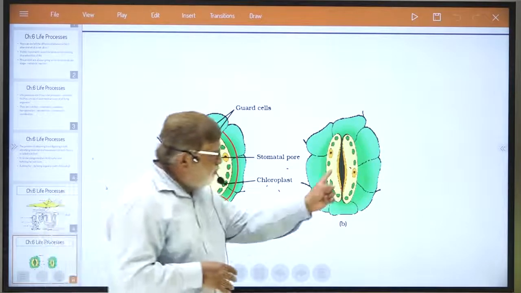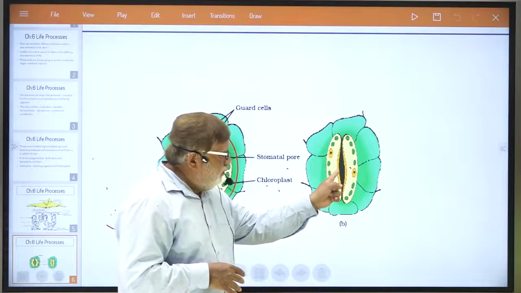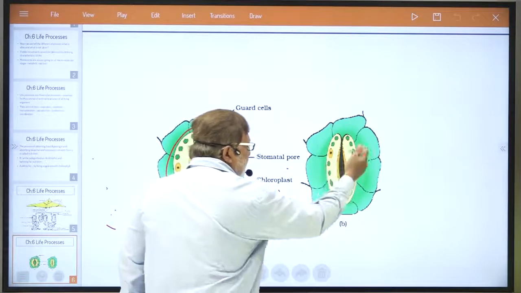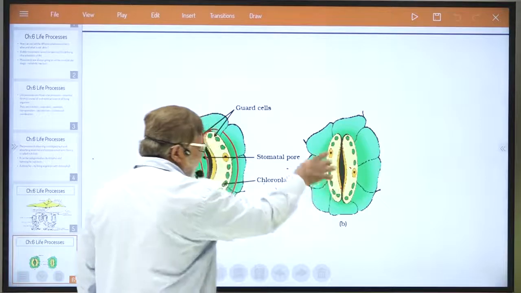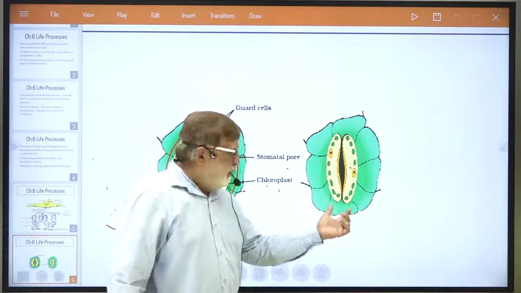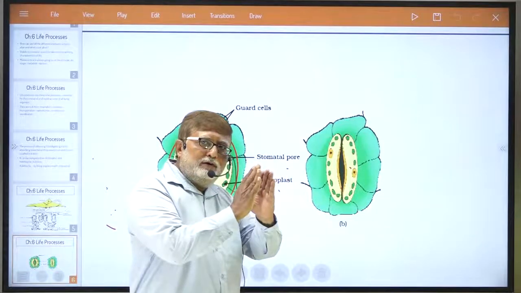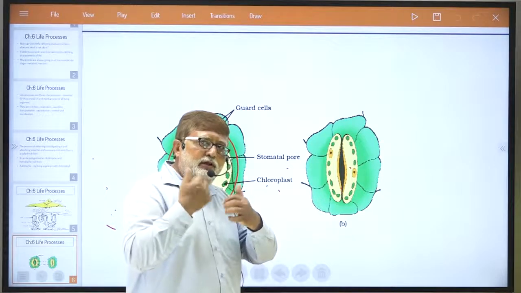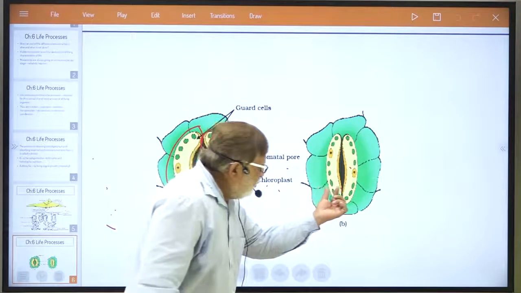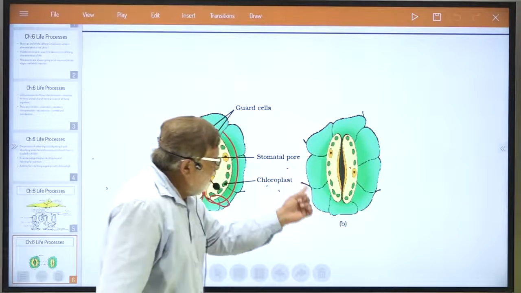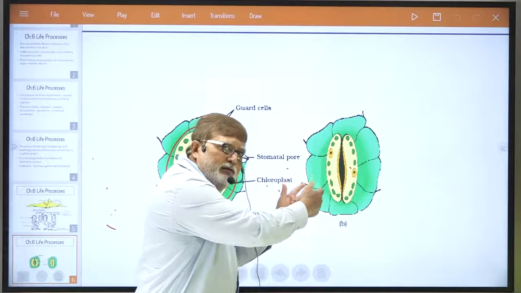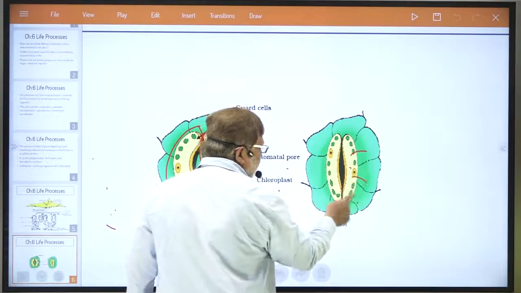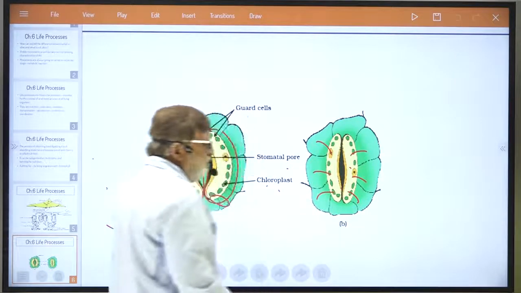Here, dear student, see the stomata pore is closed here. How did it happen? Because this guard cell tried to take water from the surrounding cell. See, this is the original position of stomata, where the guard cells are shrunk. Understand? Now what happens, dear student? When the plant needs to respire oxygen and carbon dioxide, actually the water from this neighboring cell enters this guard cell. When the water enters this guard cell from the neighboring cell, what happens, dear student?